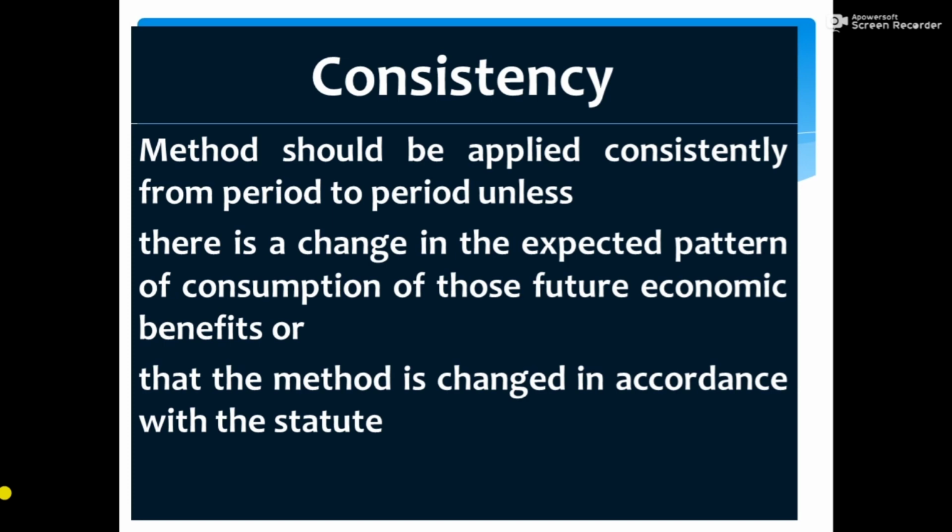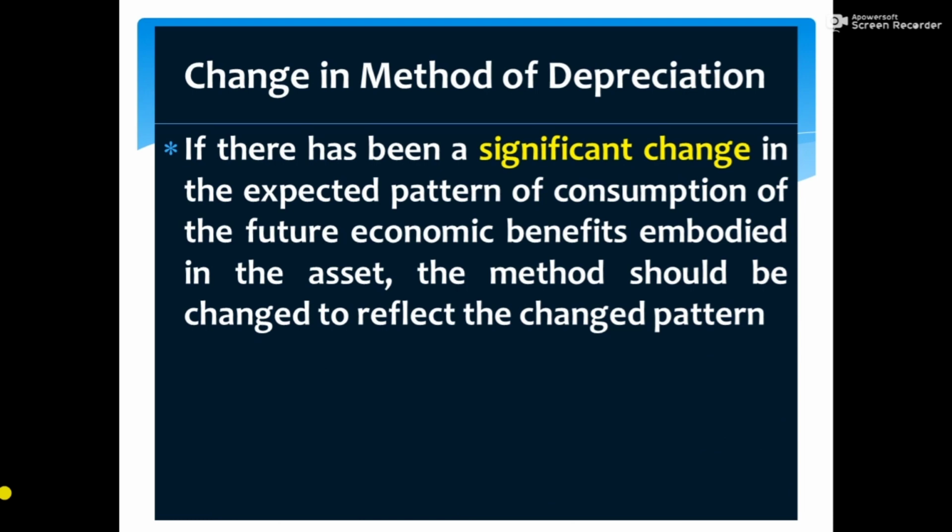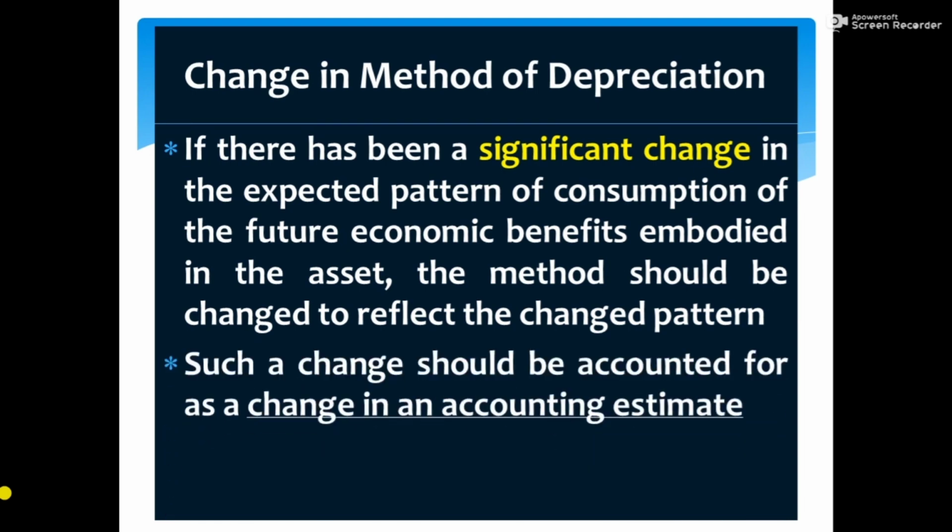There should be a significant change in the expected pattern of consumption of future economic benefits. Then the method can be changed. Otherwise, it is better not to change the method of depreciation. If there is a change in the method of depreciation, such change should be accounted for as a change in accounting estimate.